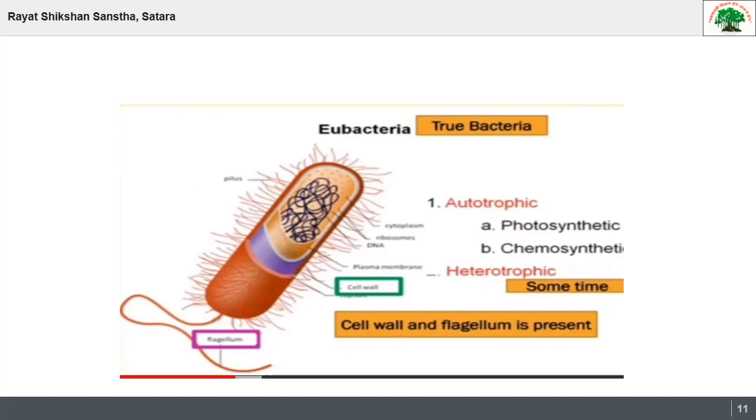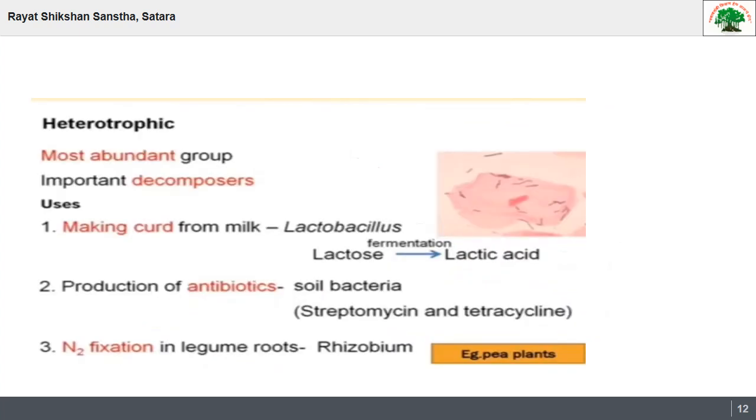Then next one is heterotrophic bacteria. There are some examples of heterotrophic bacteria. Most of them are decomposers, and they are known for breaking down large molecules into simpler forms.